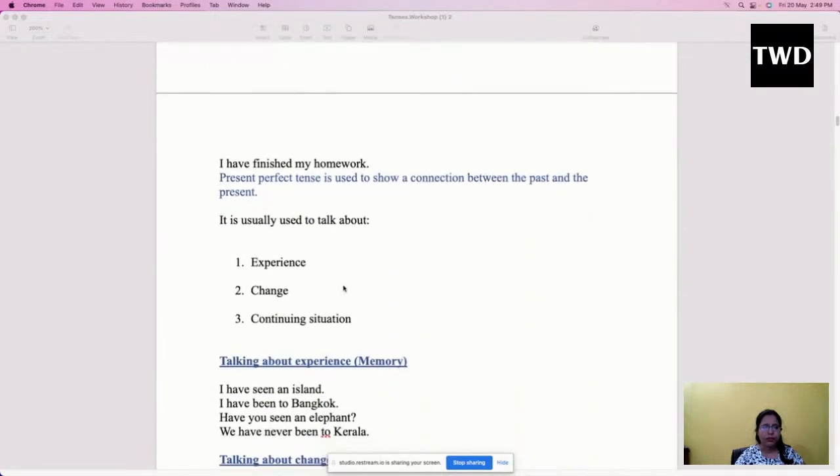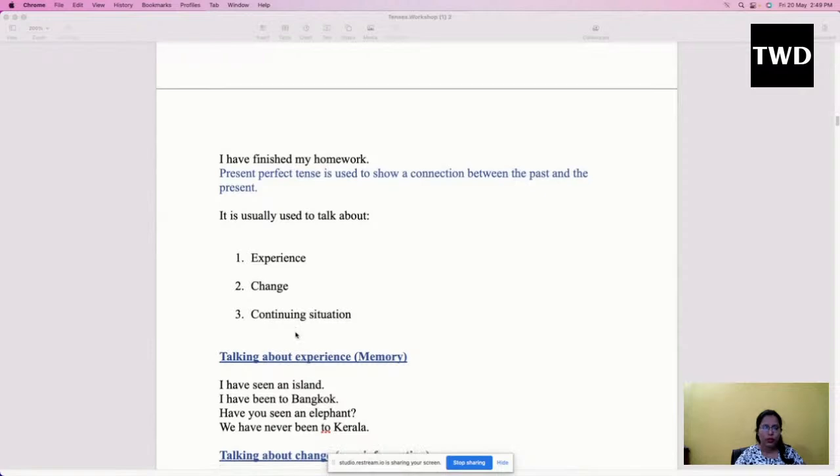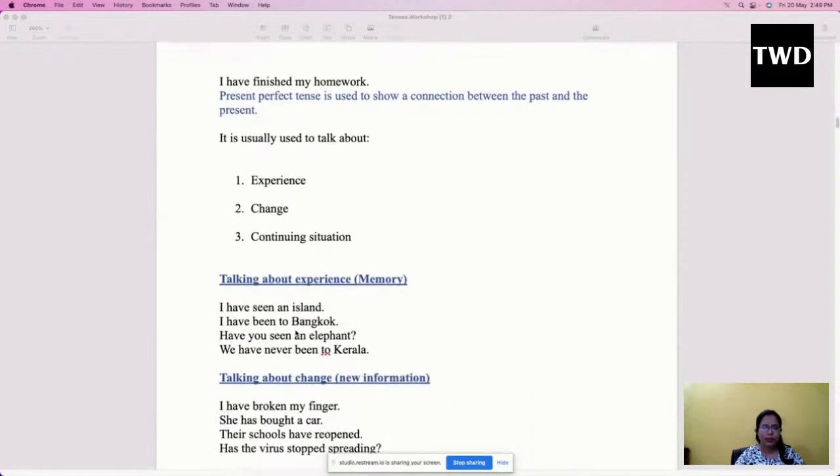Yes. So we use present perfect tense to talk about our experience, our past experience, any change which has happened, or a continuing situation. Here another thing which I would like to tell you is that for a continuing situation we generally use present perfect continuous tense. But in case you want to use present perfect tense to show anything which is continuing, you can do so. So for example, to talk about our experience, that is, something which is there in our memory: I have seen an island. Yes, I have seen an island, that is my experience.